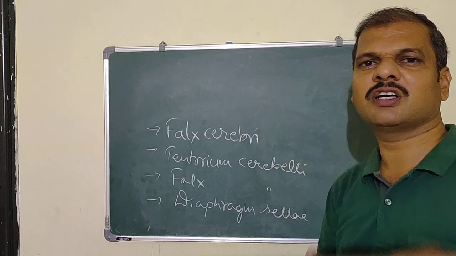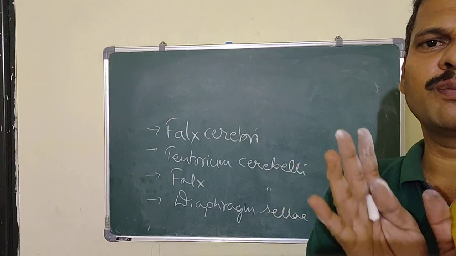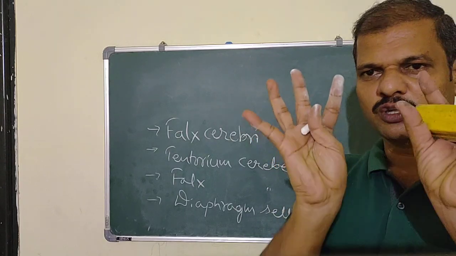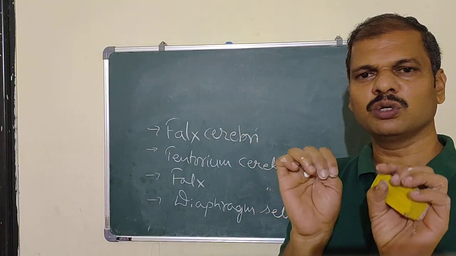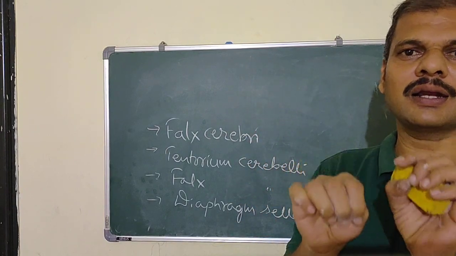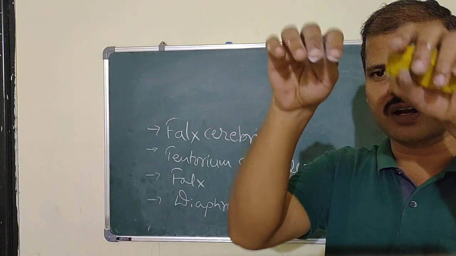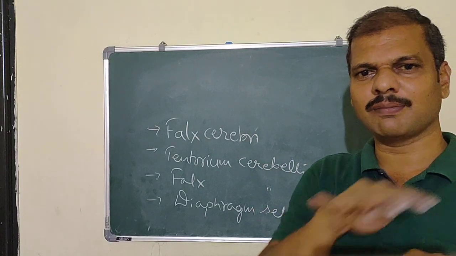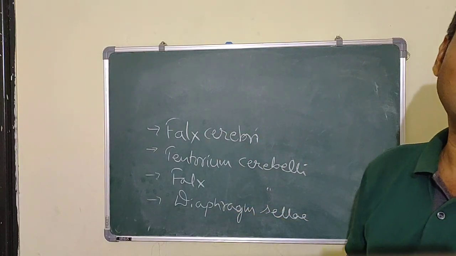The posterior part of the cerebrum is known as the occipital pole, the occipital lobe of the cerebrum, and below this are the two cerebellar hemispheres. So between the cerebrum and the cerebellum, the fold is the tentorium cerebelli.